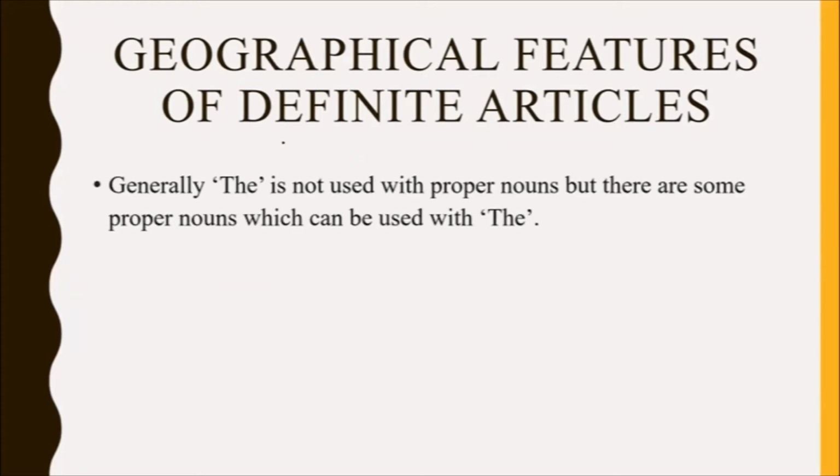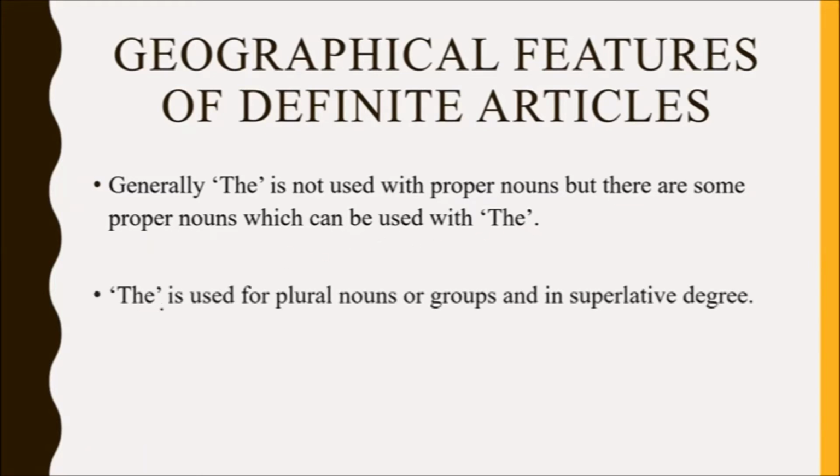Geographical features of definite articles. Generally, the is not used with proper nouns, but there are some proper nouns which can be used with the. The is used for plural nouns or groups and in superlative degree.